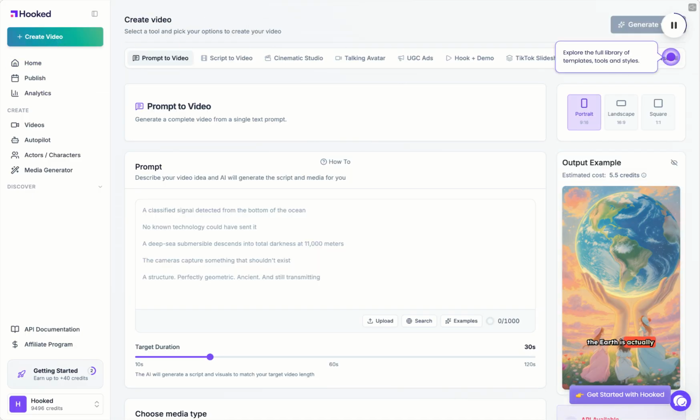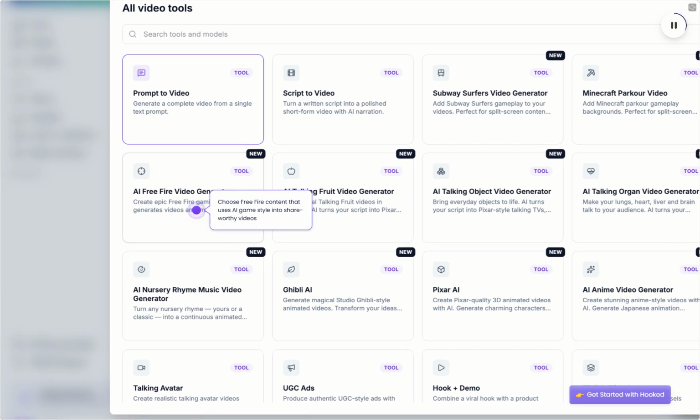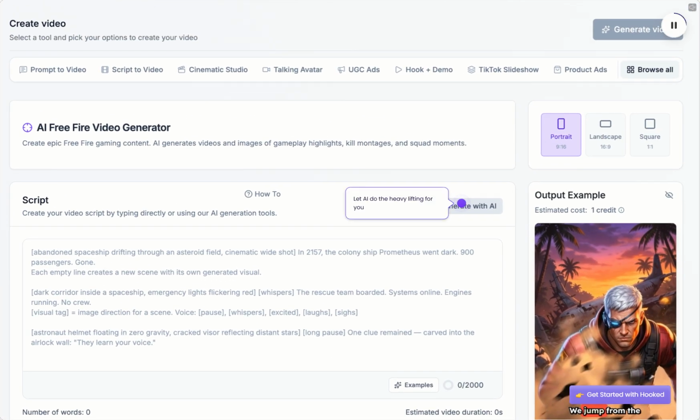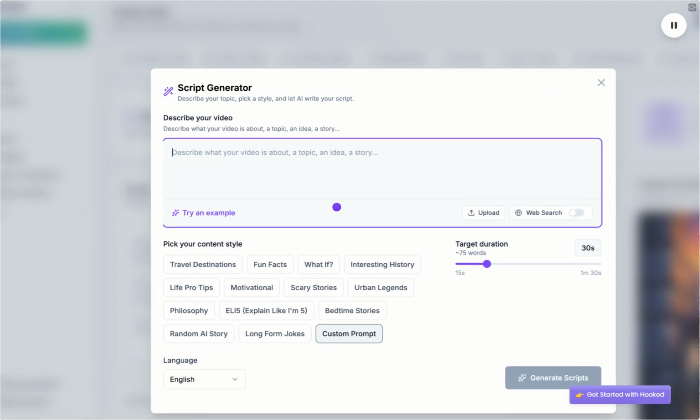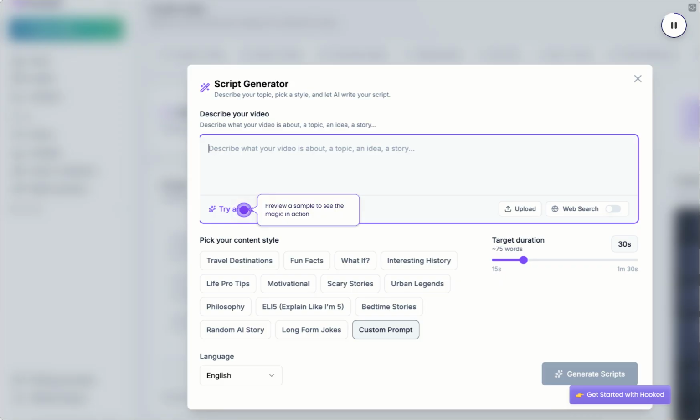Explore the full library of templates, tools, and styles. Choose Free Fire content that uses AI game style to turn ideas into share-worthy videos. Let AI do the heavy lifting for you. Preview a sample to see the magic in action.